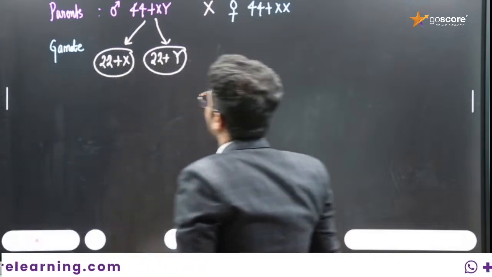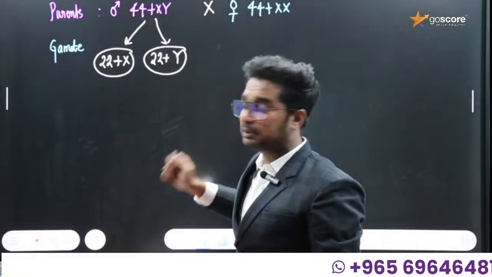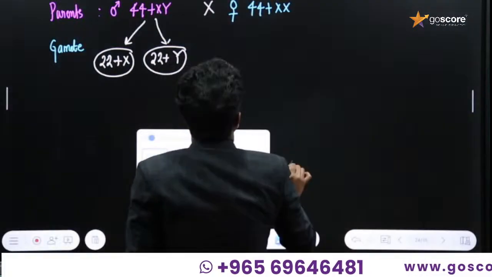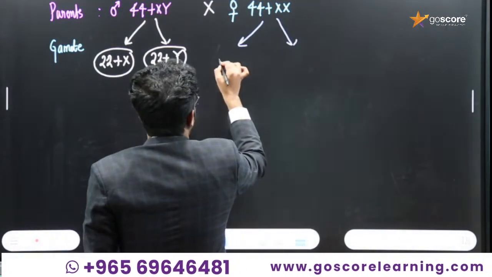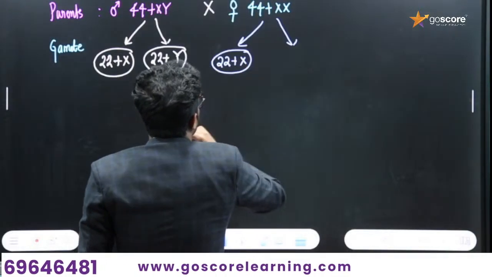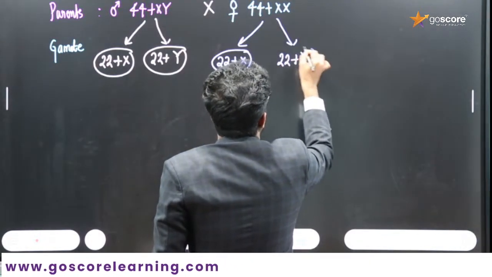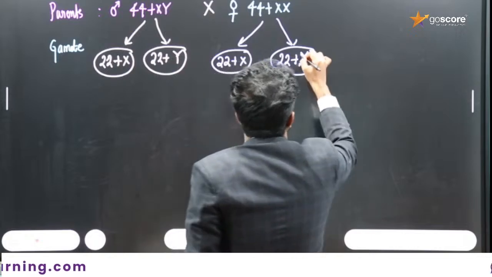And here there is a production of two kinds of sperms, X chromosome bearing sperm as well as Y chromosome bearing sperm. And now we can segregate the gametes from the females itself. Likewise 22 plus X chromosomes, and 22 plus X chromosomes.